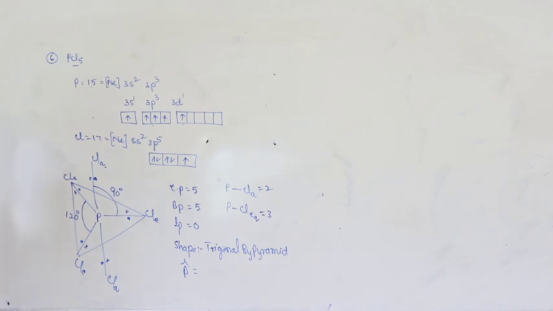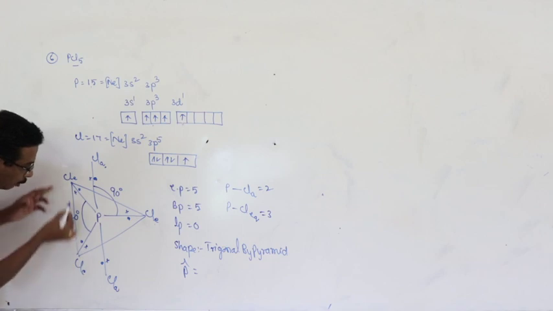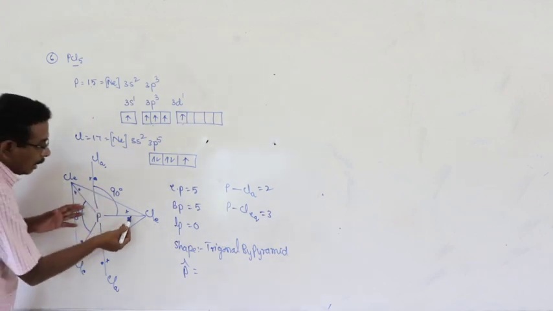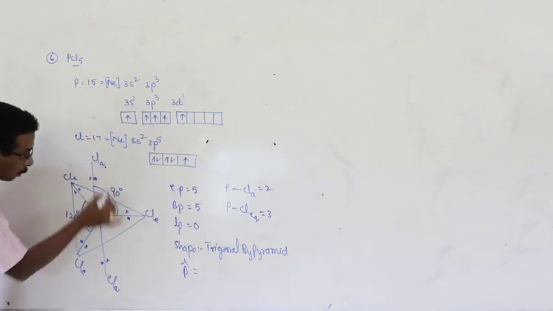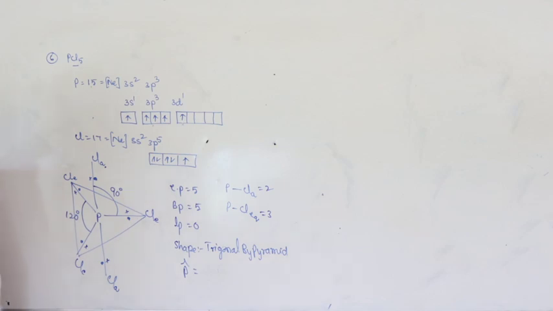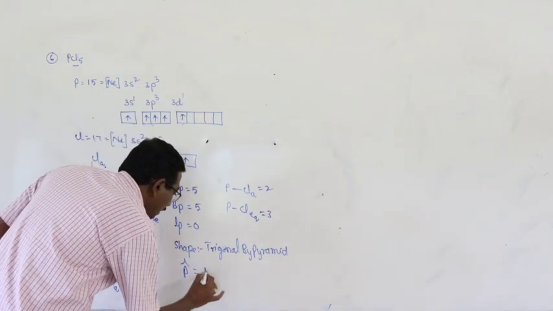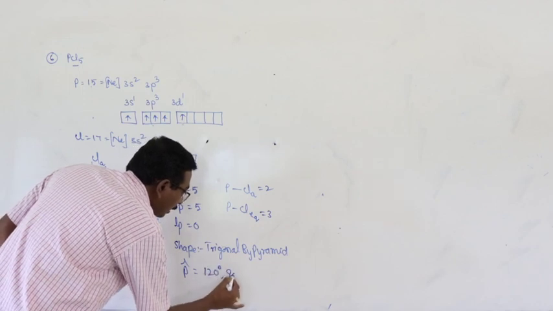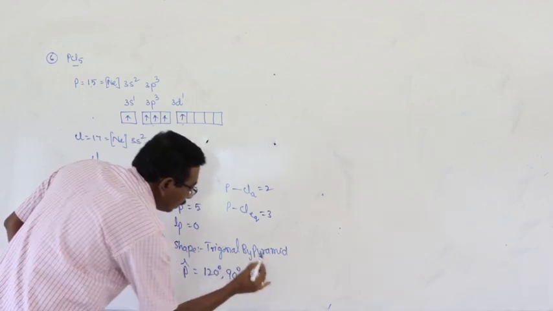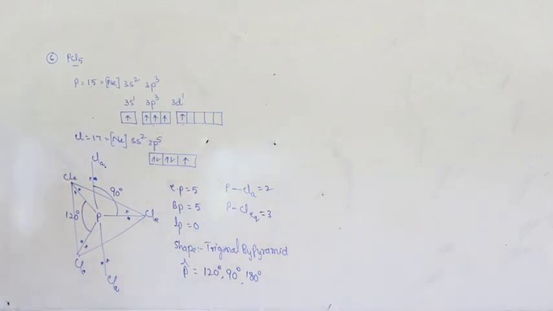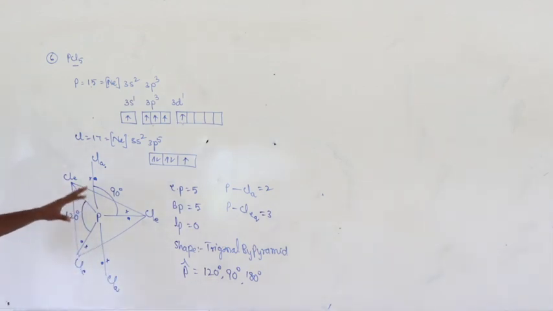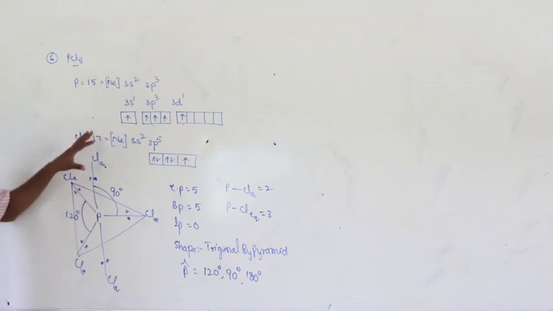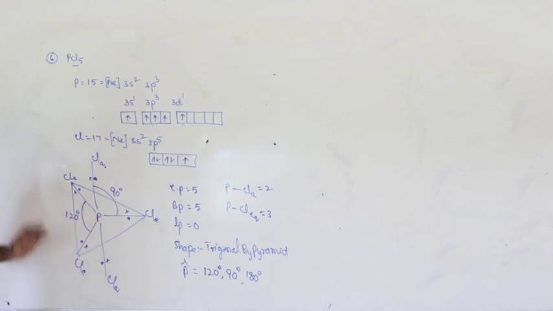They are somewhat closer. The angle between the equatorial chlorine atoms is 120 degrees. The angle between the axial and equatorial chlorine atoms is 90 degrees. The angle between the two axial chlorine atoms is 180 degrees. So the bond angles at the central phosphorus atom are 120, 90 and 180. Due to the availability of three different types of bond angles, the molecule becomes unstable. This is the description of the PCl5 molecule.